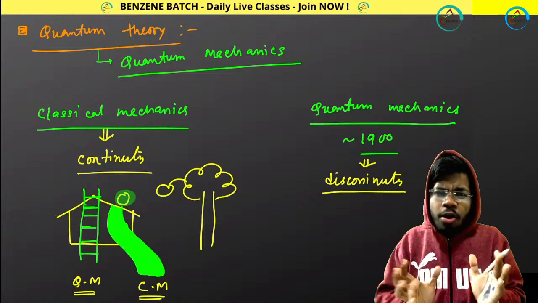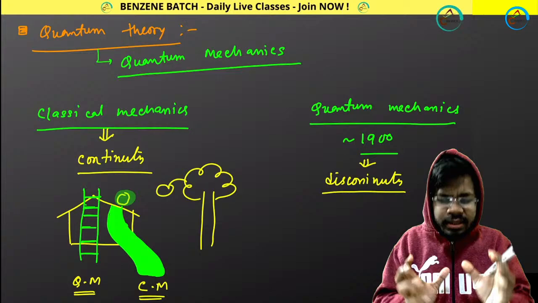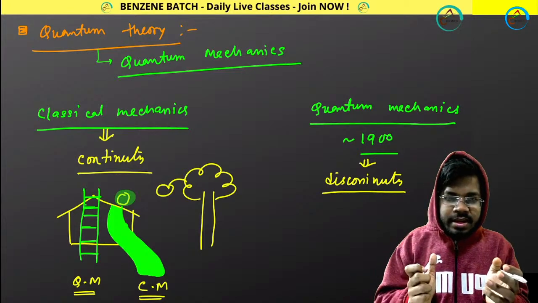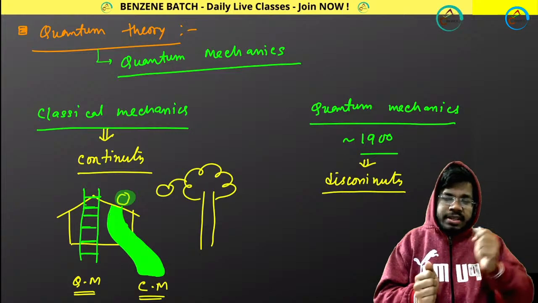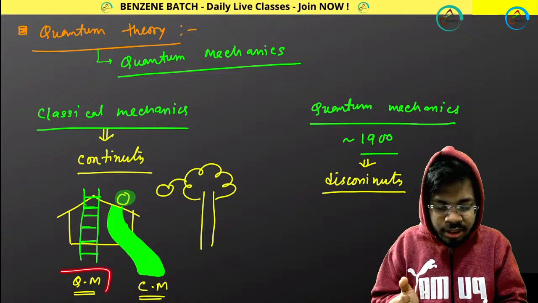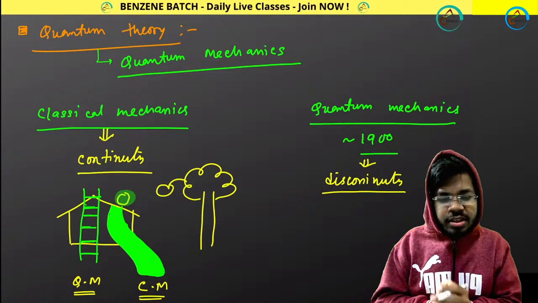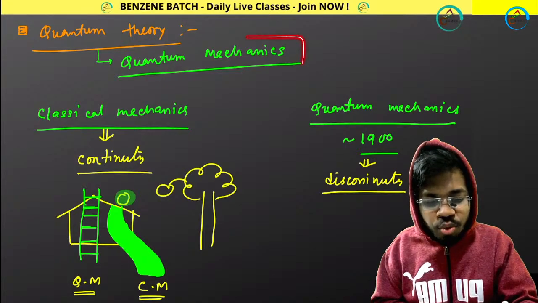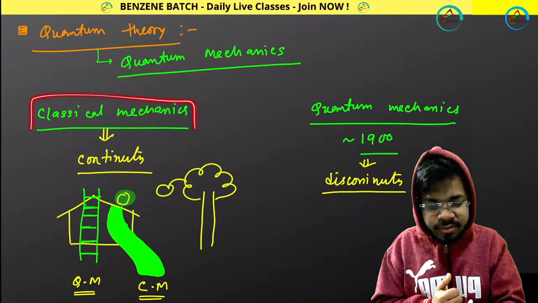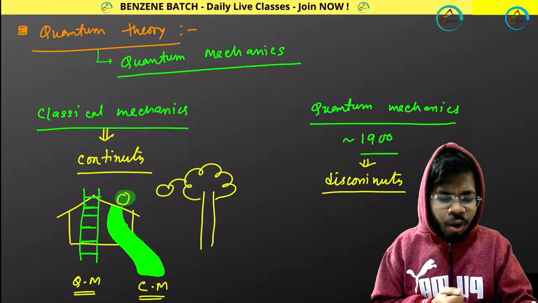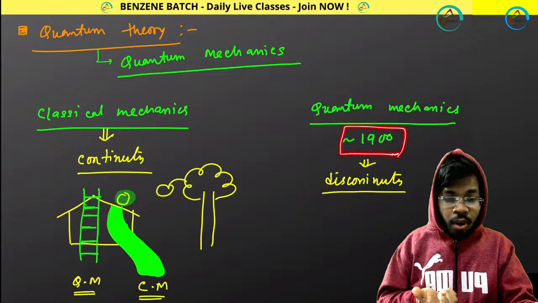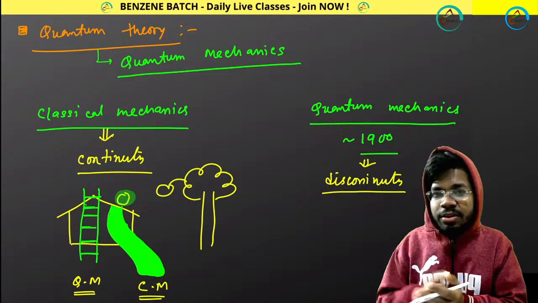Now I hope some of you have a little bit of an idea, but it's not 100% clear, I know this. Whenever I teach you further, you will automatically understand what quantum mechanics is and what classical mechanics is. So now let me move to the question: why do we need quantum mechanics? Why? Because we already had classical mechanics. Then why did we need quantum mechanics, and what happened that around 1900 quantum mechanics evolved, or we needed another theory? I will tell you this by starting from the year 1675.